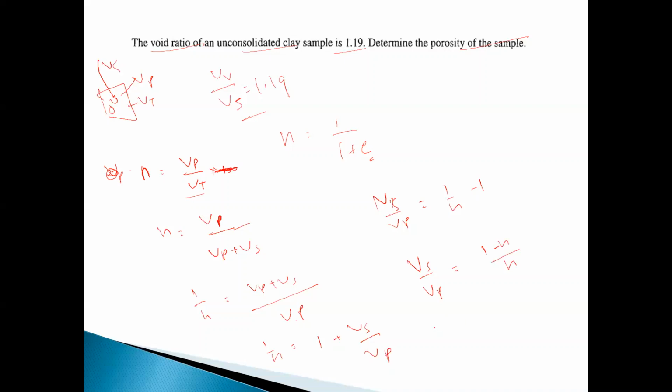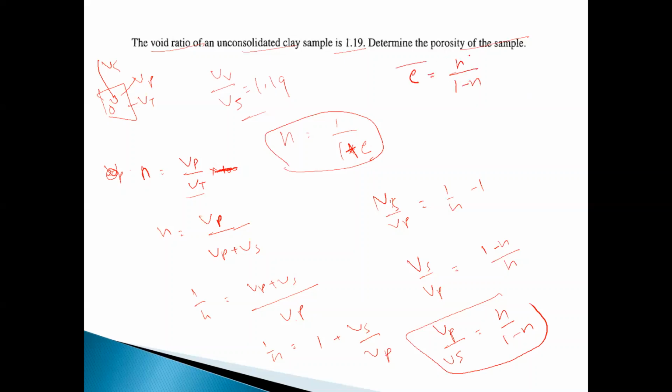Is that clear? So Vp upon Vs is equal to n upon 1 minus n. This is the relation to e: Vp upon Vs is equal to e. We have derived the formula e equal to n upon 1 minus n. Now you can replace this by n, so e minus en.